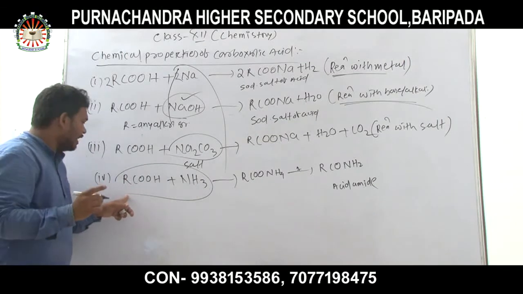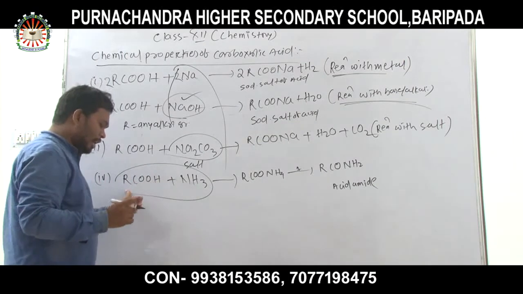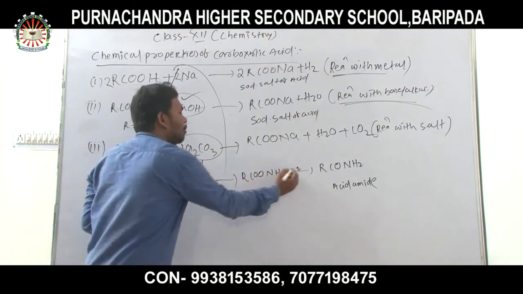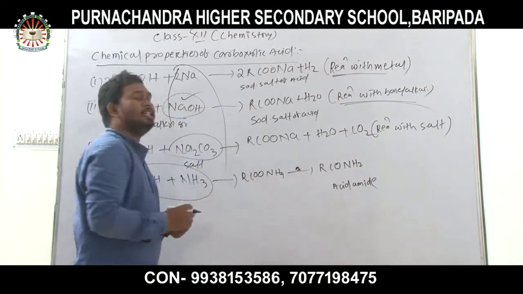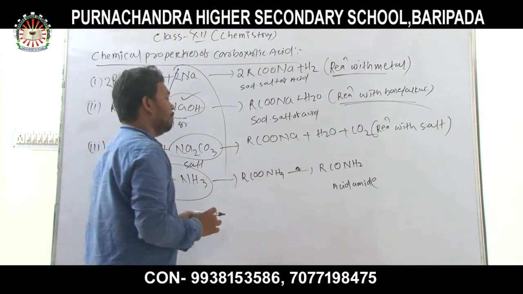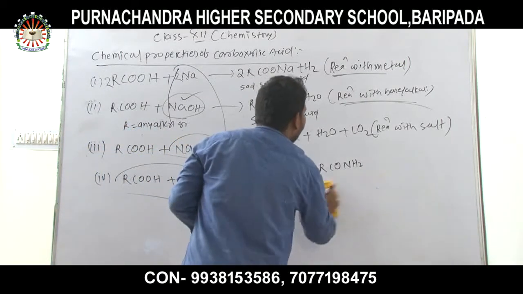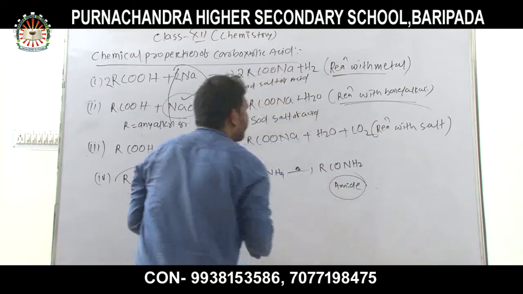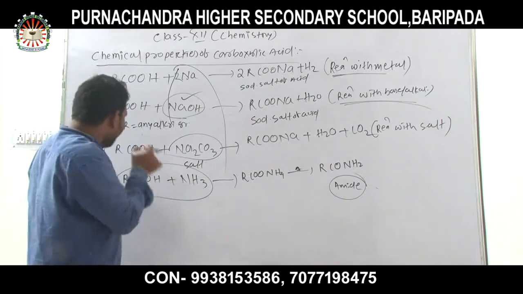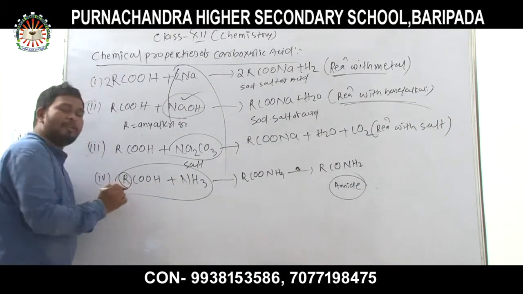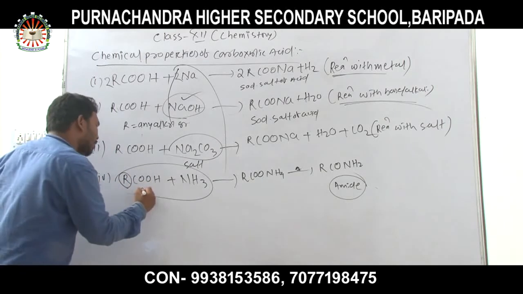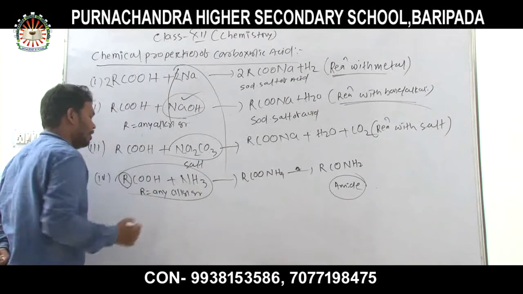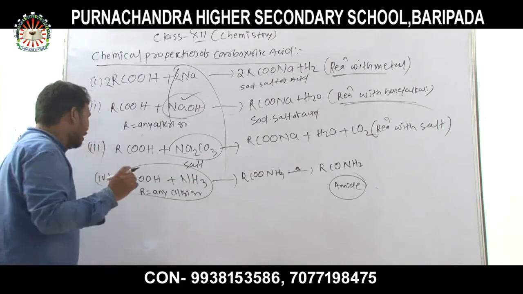When carboxylic acid reacts with ammonia, an intermediate is formed, which on heating gives an amide. Here also, instead of R, you can use any alkyl group.